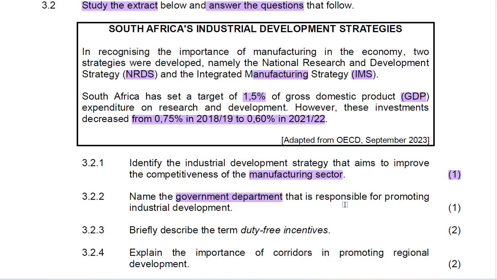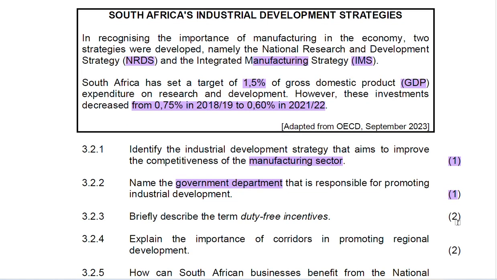And the name of the department is the Department of Trade, Industry and Competition. You can call it the DTI. Even if you have forgotten the full name, you'll still be given 1 mark.